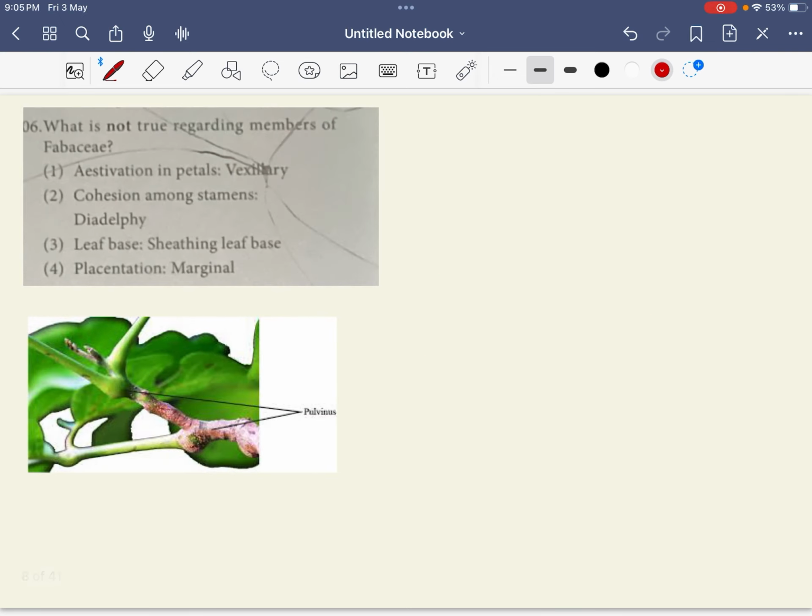Moving on, what is not true regarding the Fabaceae? Let's see. Aestivation in petal, vexillary. Of course, one of the petals is bigger, right? So it has a vexillary, yes. Cohesion among the stamens is of course seen in Fabaceae as what? Diadelphous, so that's also true. The leaf base, sheathing leaf base? No, the leaf base here is how? Pulvinous. So this is a wrong statement. Of course, the placentation in case of our Fabaceae is marginal. So the wrong statement related to Fabaceae is the third one.